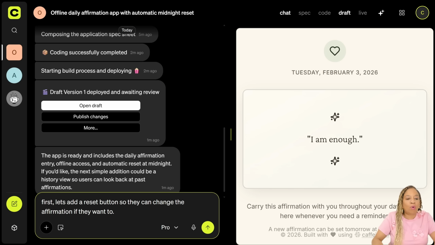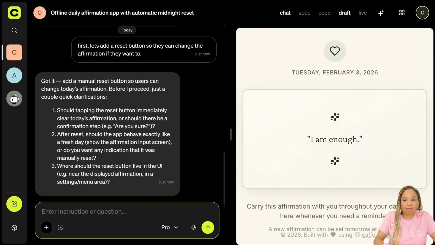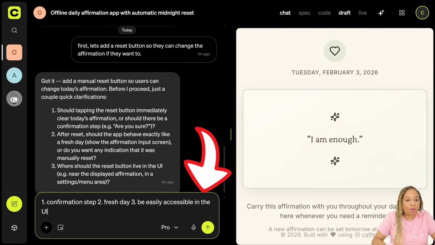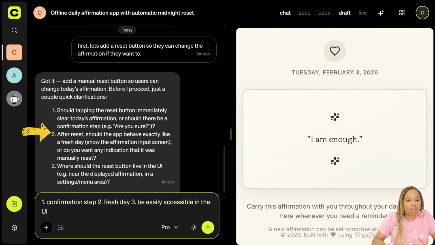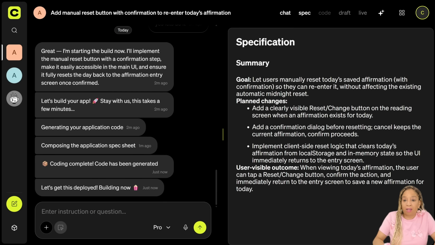Okay. Now I want to put a reset button. So every time I press the reset button, it'll change the affirmation. Let's see if it can create that reset button for me. So every day, if I want to see 4 or 5 different positive messages, I can see that. Okay. So let's build that now. It's going to give me that reset button after every time I reset it. It's going to be every day, a fresh day, a new affirmation. Number 3, be easy to read it. The reset button is going to be at the bottom of the affirmation.